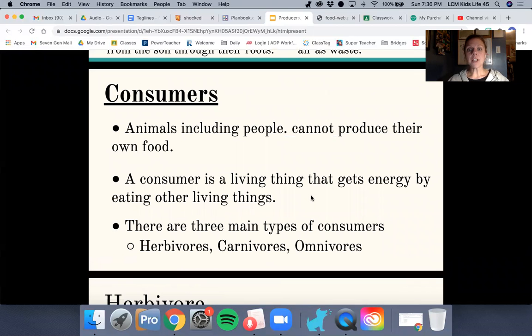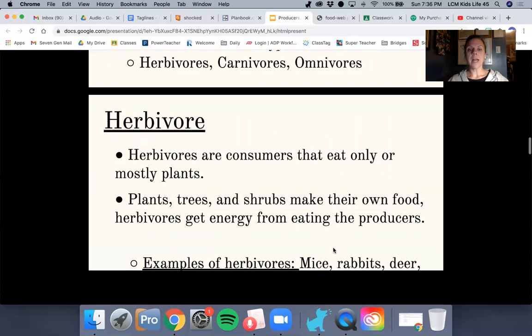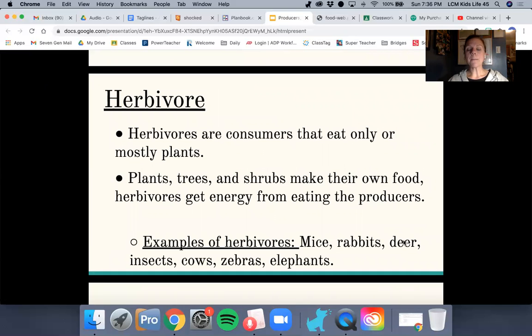Consumers. Animals, including people, cannot produce their own food from sunlight. A consumer is a living thing that gets energy by eating other living things. There are three main types of consumers: herbivores, carnivores, and omnivores. Herbivores are consumers that only eat plants. Plants, trees, and shrubs make their own food, and herbivores get their energy from eating their producer. Examples of herbivores: mice, rabbits, deer, insects, cows, zebras, and elephants. They only eat vegetation. You're not going to see any of those animals eating any meat. The way that I always remember herbivore means vegetation is because of the word herb up here, which is like a plant.